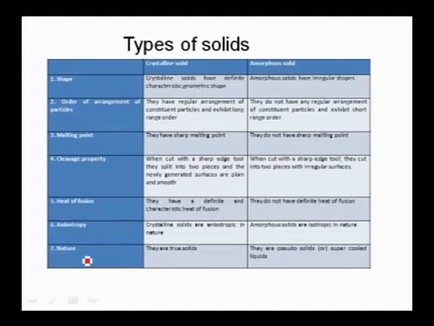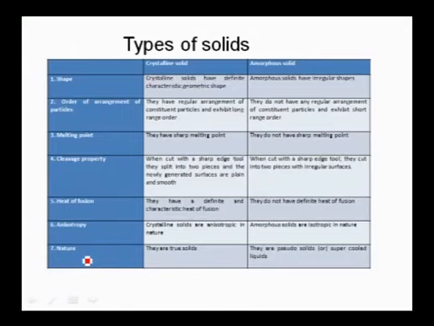The basic differences among these are shape, arrangement of the particles, melting point, cleavage property, heat of fusion, anisotropy and their nature. Crystalline solids have definite geometric shape, whereas amorphous solids do not have definite geometric shape. Crystalline solids have long range order, whereas amorphous solids do not. Crystalline solids have sharp melting points, amorphous solids do not. Crystalline solids undergo clear cleavage when cut with a sharp edge, whereas amorphous solids do not undergo clear cleavage when cut with a sharp edge.